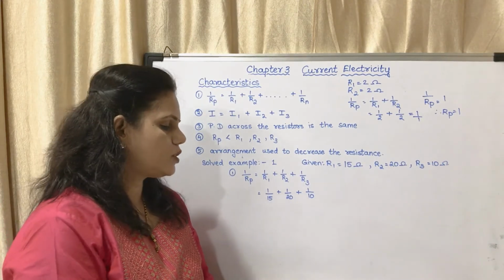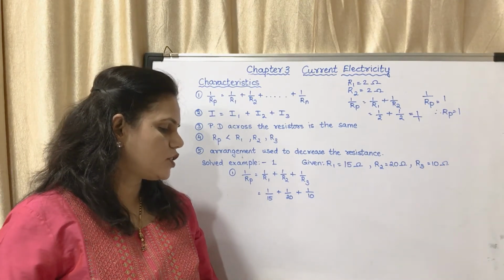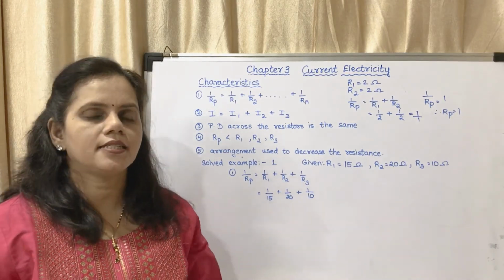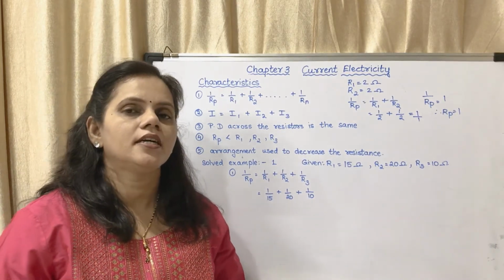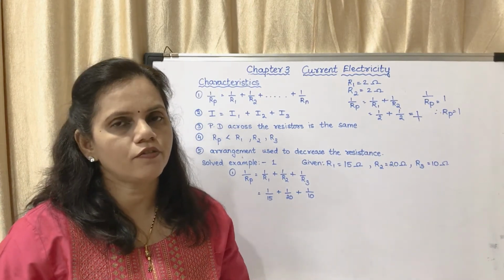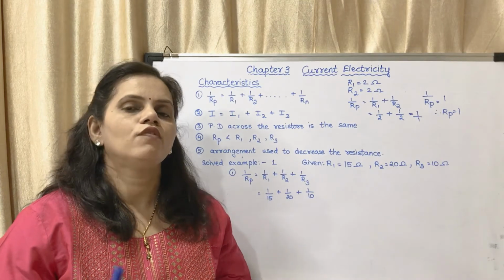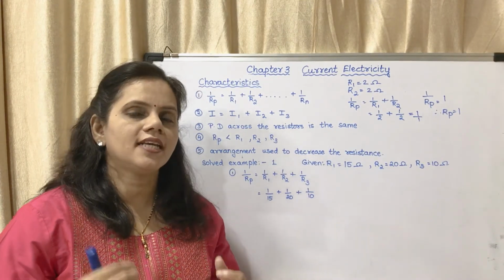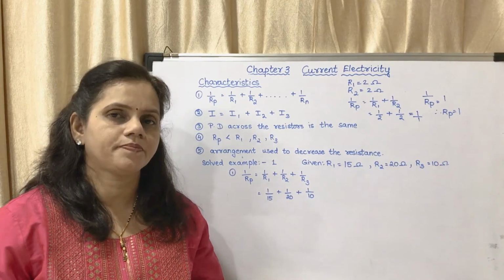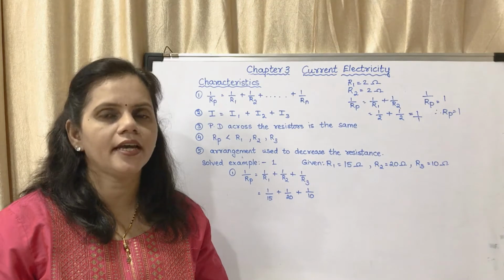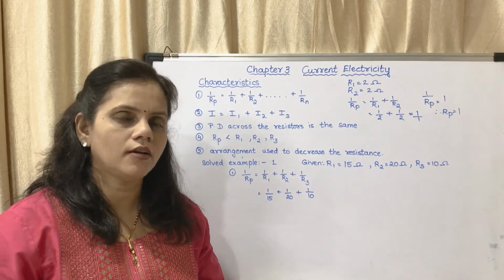Now the last one. This arrangement is used to reduce the resistance in a circuit. That means if we want to reduce the resistance, we may connect the resistors in parallel. So these are the characteristics of resistors connected in parallel. Now we may move on to the solved examples.